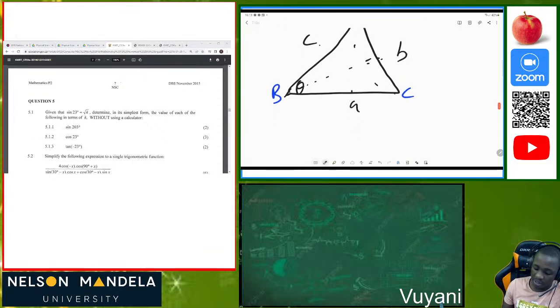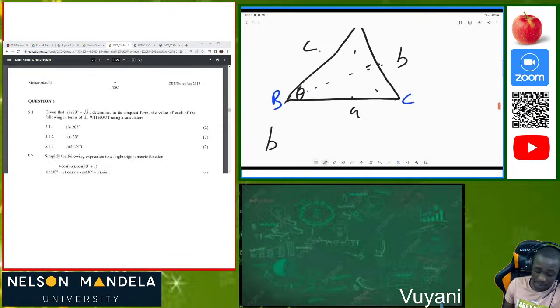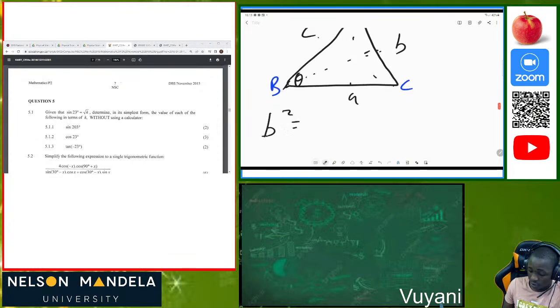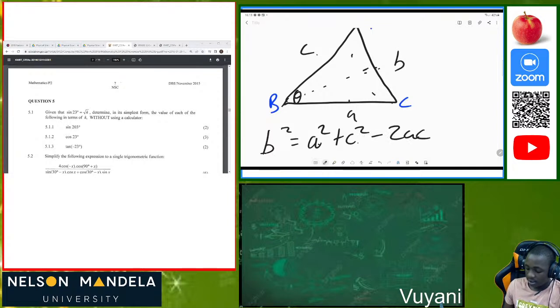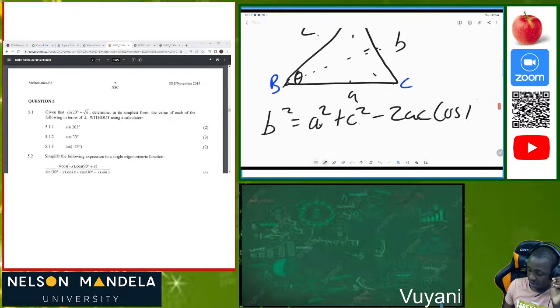So you can calculate b by just writing that b. Now, you see, it's so easy. You just have to understand the concept of what's really going on here. So in this instance, b squared is equal to, now we look at the two sides which have the included angle, which is a squared plus c squared minus 2ac cos of the angle B, which is theta. Okay, let me repeat this.